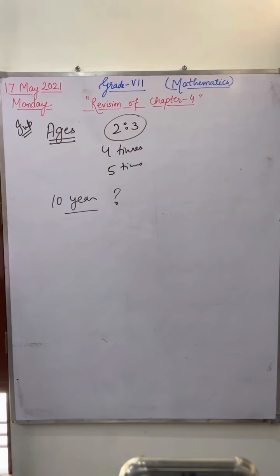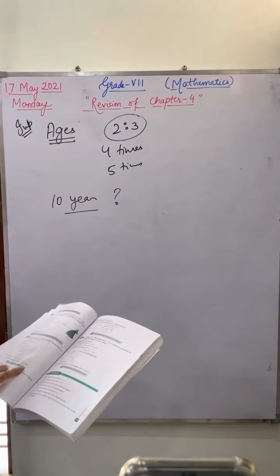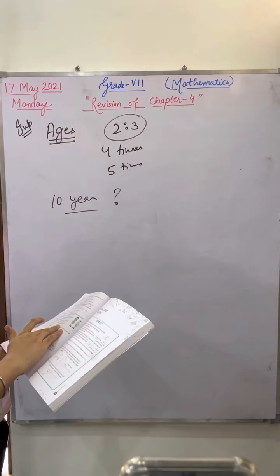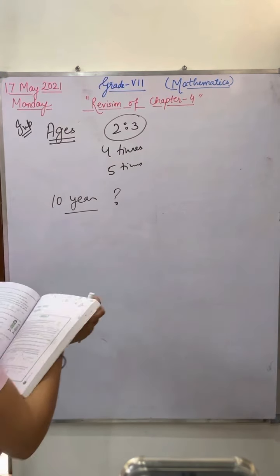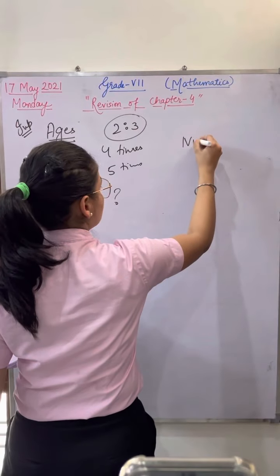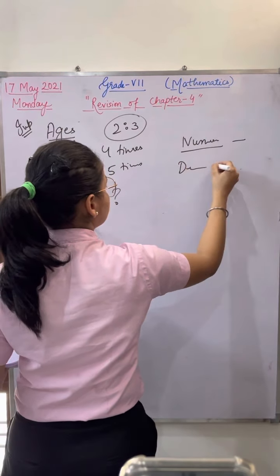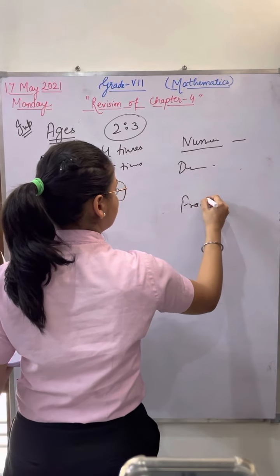Other questions which are important from your exam point of view and from the Olympiad point of view are the questions based upon the numerator is this much and the denominator is this much, find out the fraction.